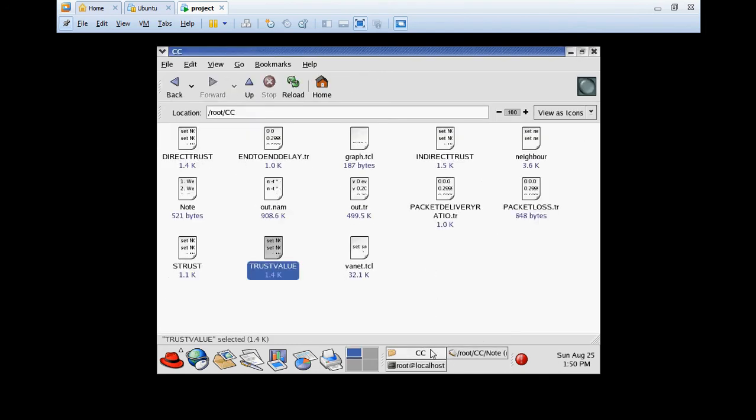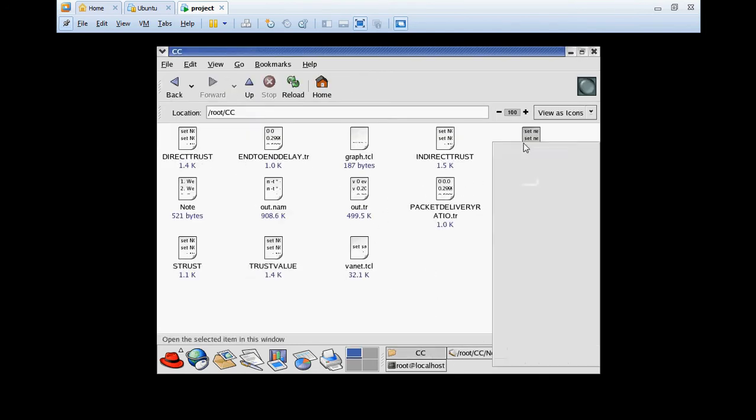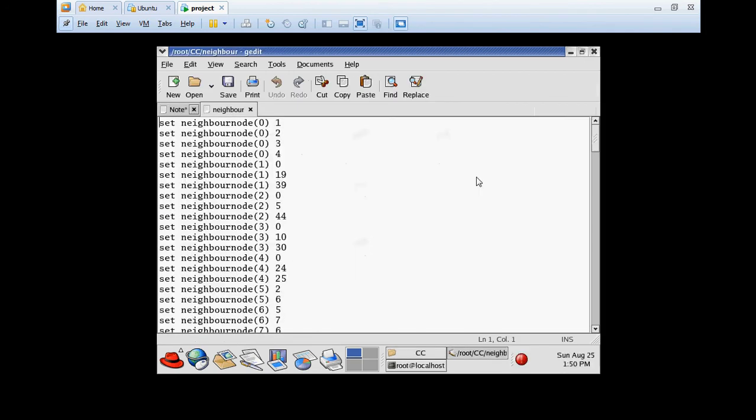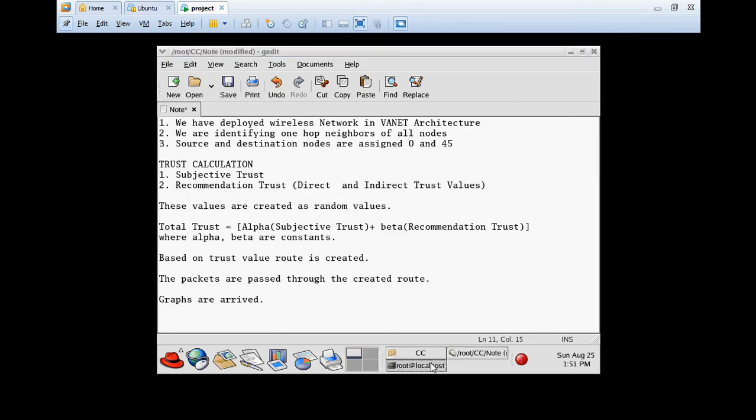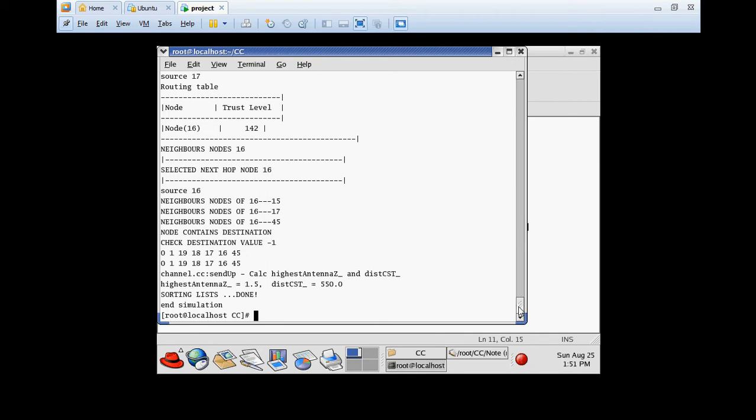And here, the neighbors file stores the neighbors of every node for the routing table. For node 0, the neighbors are 1, 2, 3, 4, and node 1's neighbors are 0, 19, 39. Like that we have created a routing table. And as we executed the project, now we are seeing the terminal.